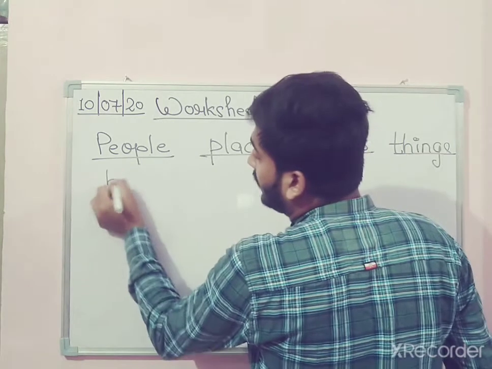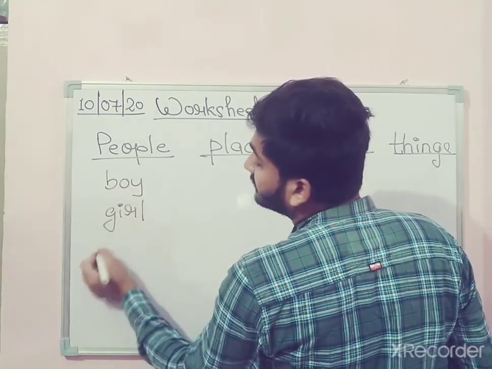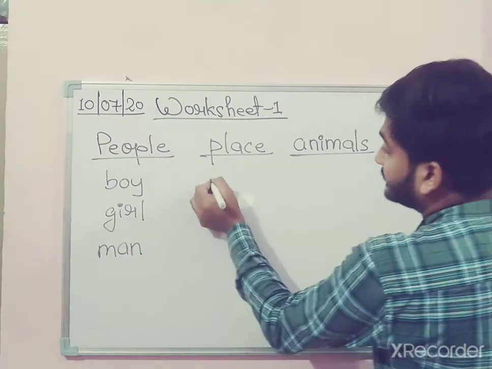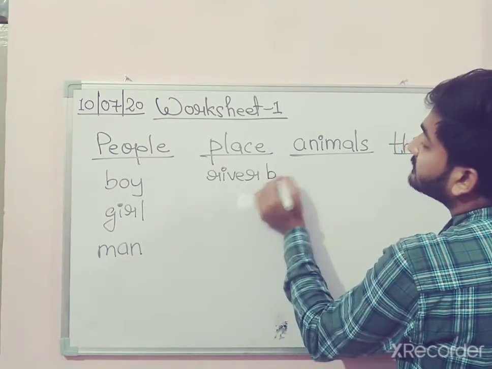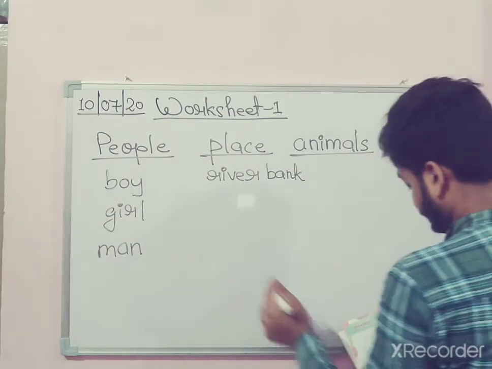People, we have boy, girl, and a man. And place, we have river bank, okay, and field.